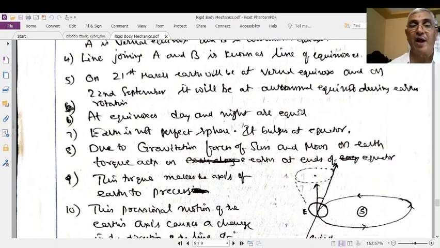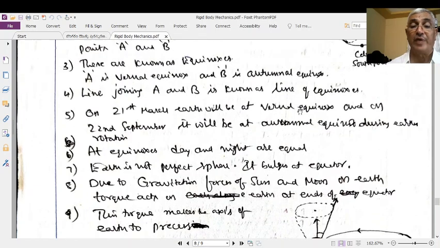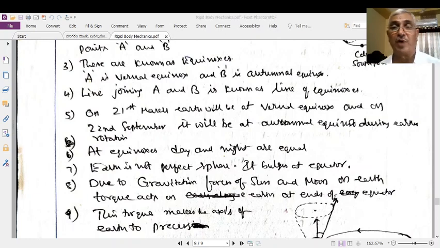Therefore, day and night are equal in magnitude, 12 and 12 hours. Such points are known as the equinoxes, and the line joining the equinoxes also precesses because of the precessional motion of the Earth's polar axis. This is about the precession of the equinoxes.